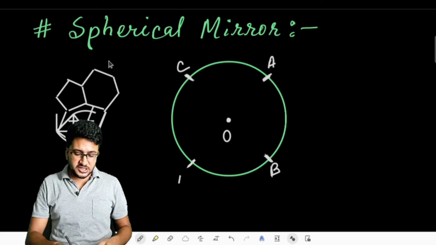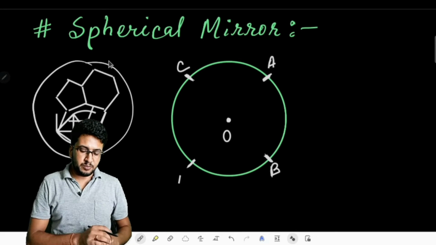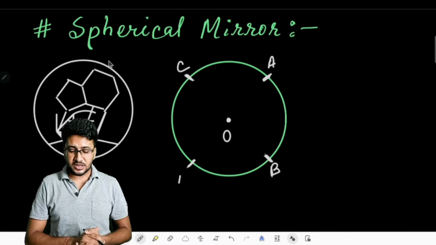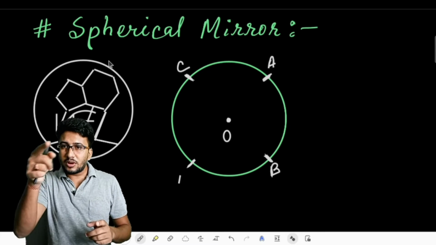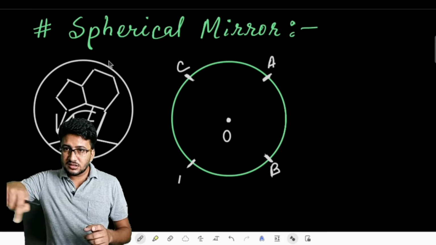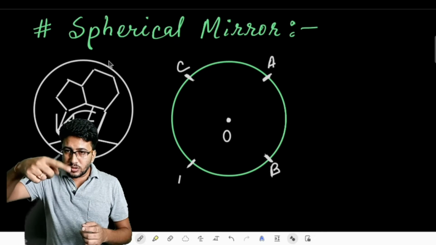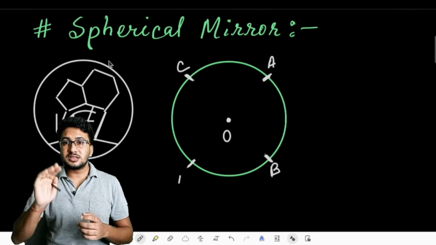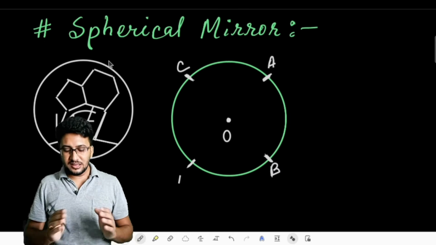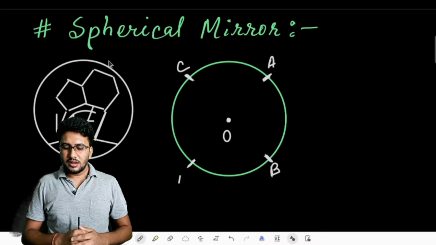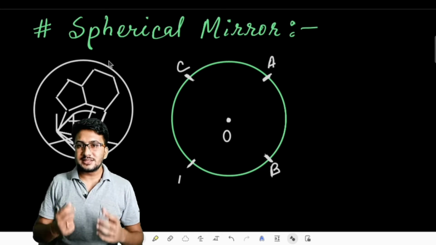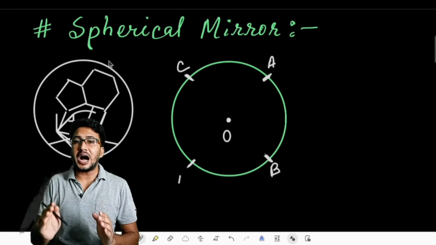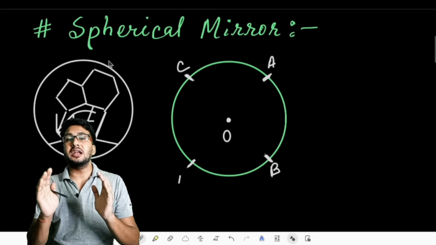In a similar manner, instead of this pentagonal or hexagonal structure, if we just take some portion from that glass jar, the spherical glass ball, and cut it in a circular manner, then such kind of mirror we are about to get is a spherical mirror. Now, spherical mirrors, as per the definition, what can we say? We can say spherical mirrors are those mirrors which are just a part of the entire sphere.